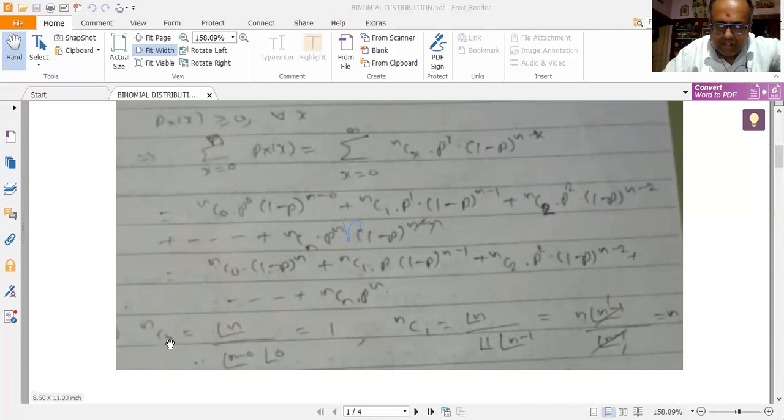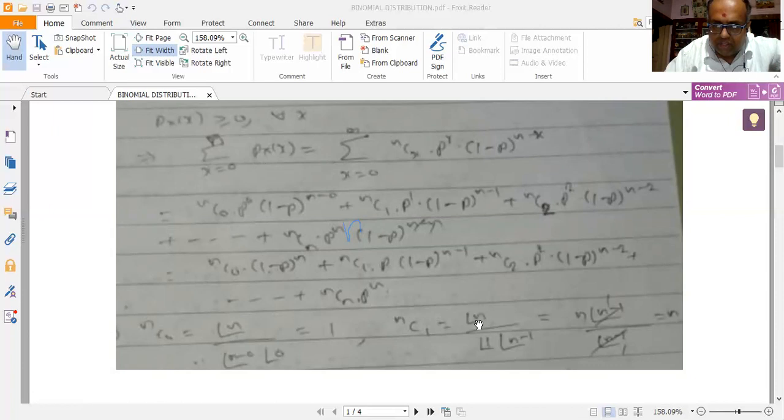n is n, r is equal to 0. So nC0 is equal to factorial n by factorial n minus 0 into factorial 0. So factorial 0 is 1, n minus 0 is n. So factorial n gets cancelled. I am left with 1. So nC0 is equal to 1. Next, nC1. Apply the same formula. Factorial n by factorial 1 into factorial of n minus 1.